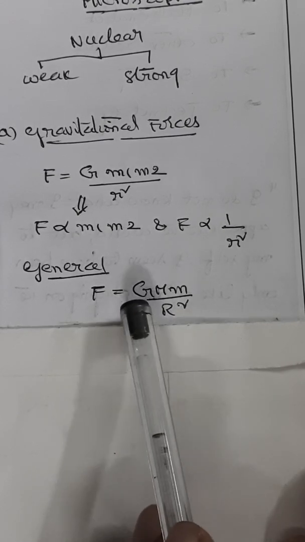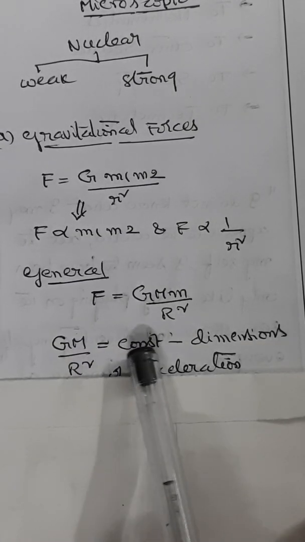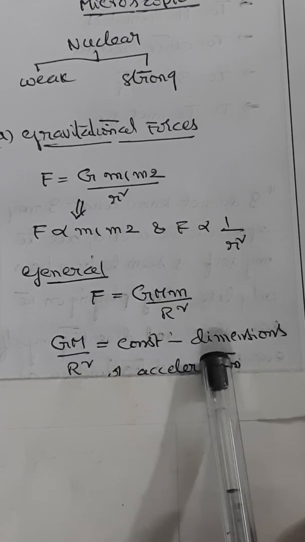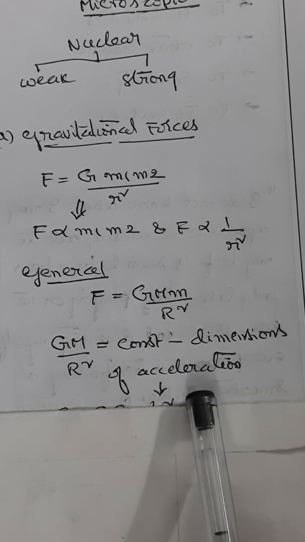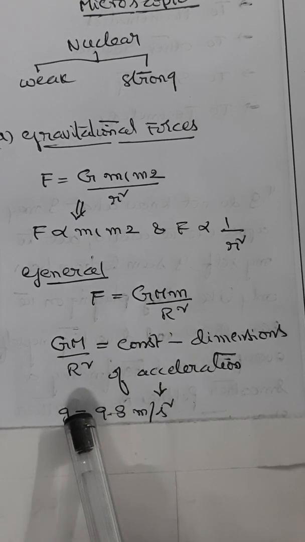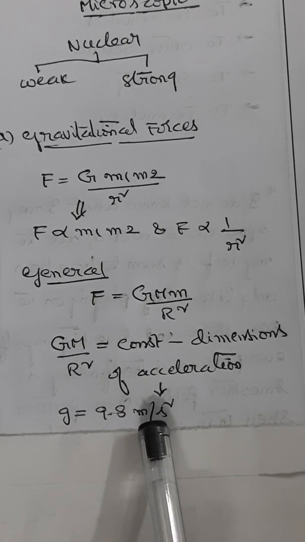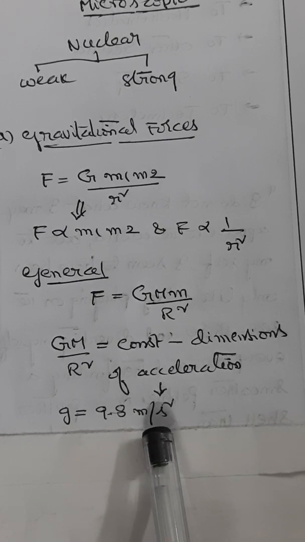This quantity G M by R square is constant and it has the dimensions of acceleration. This is what is called acceleration due to gravity, denoted by small g. Its value is 9.8 meters per second square. Of course, often we use g equal to 10 meters per second square to simplify our calculations.